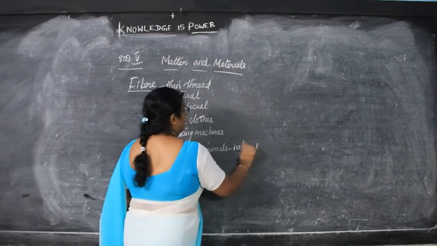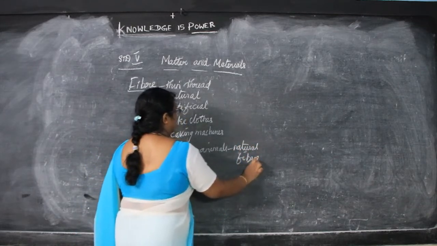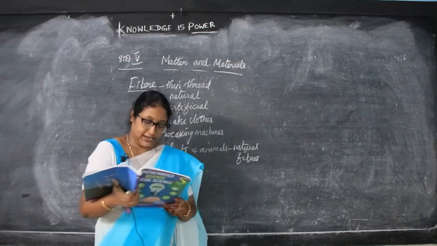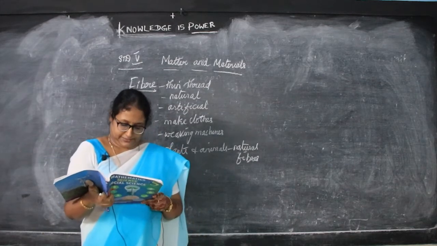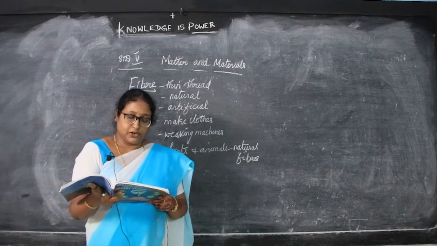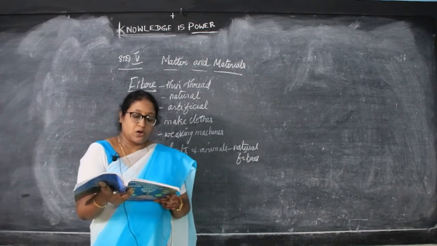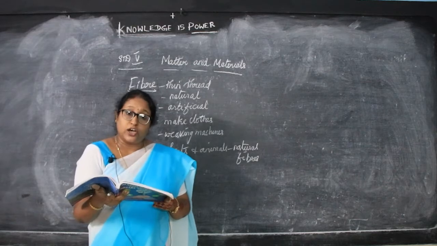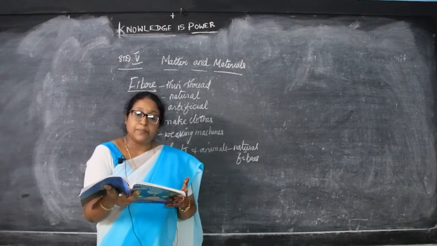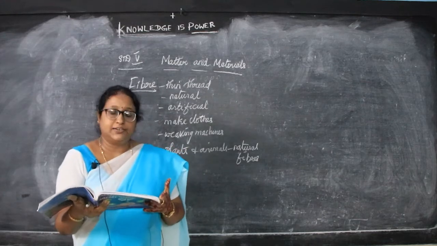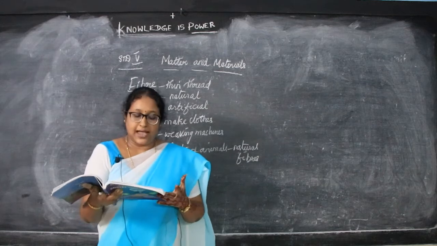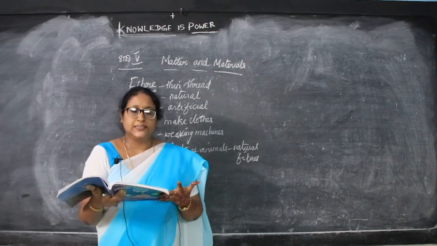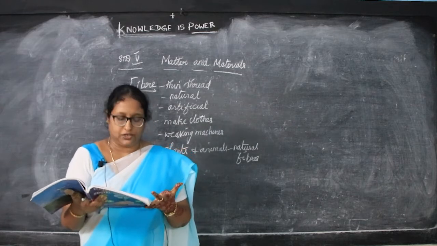Cotton, jute, coir, flax and hemp are examples of plant fibers. Then wool and silk are examples of animal fibers. All these are natural fibers.